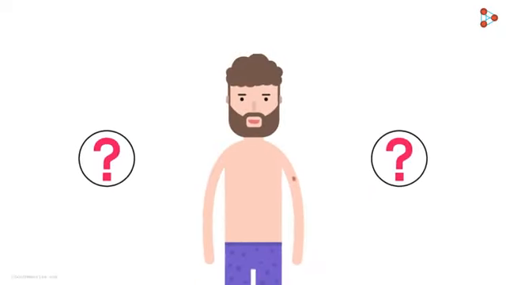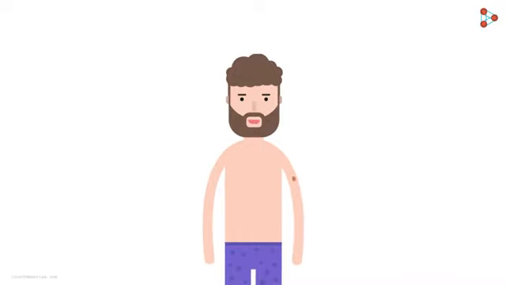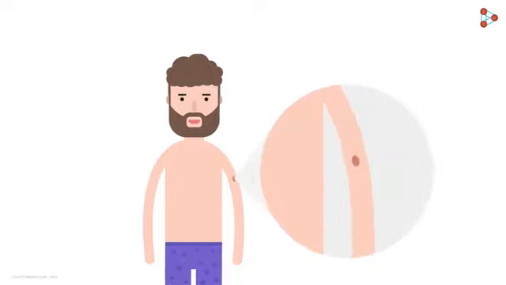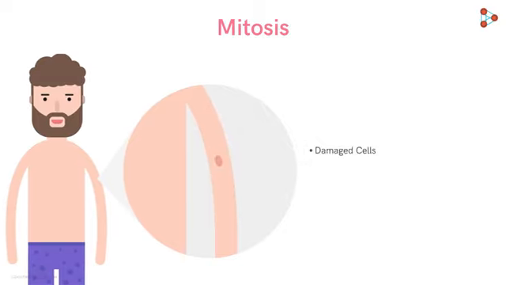And does it have any significance in higher organisms like us as well? Absolutely. How does our skin manage to heal wounds on its own, and that too with the exact same new skin cells? Is it possible due to mitosis? That's right. Mitosis gives rise to new cells which are identical to the parent cells. So if there is an injury to any tissue of the body, the damaged cells of that area are replaced by new ones produced with the help of mitosis.